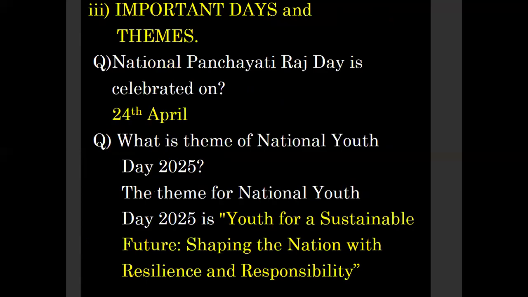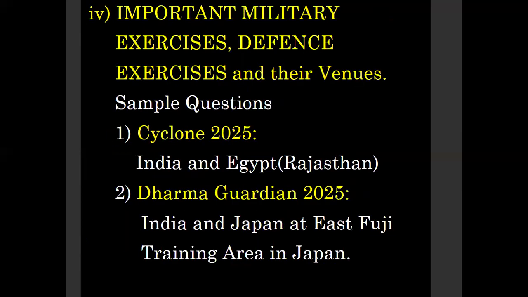Next, important days and themes. This is also another important one. Next, military exercises with India. For example, Cyclone 2025, if you check that one, India and which country participated? It is Egypt. At which place? Rajasthan. And also Dharma Guardian. Like this, read all the important military exercises.